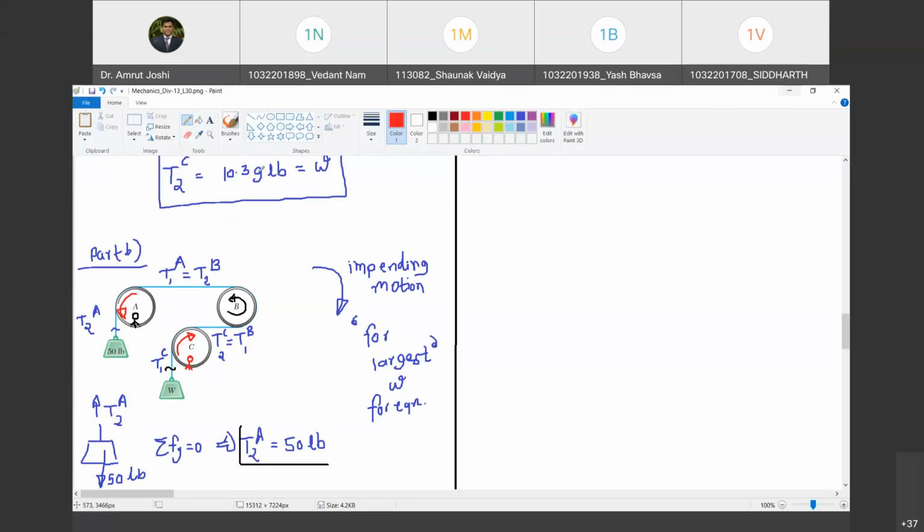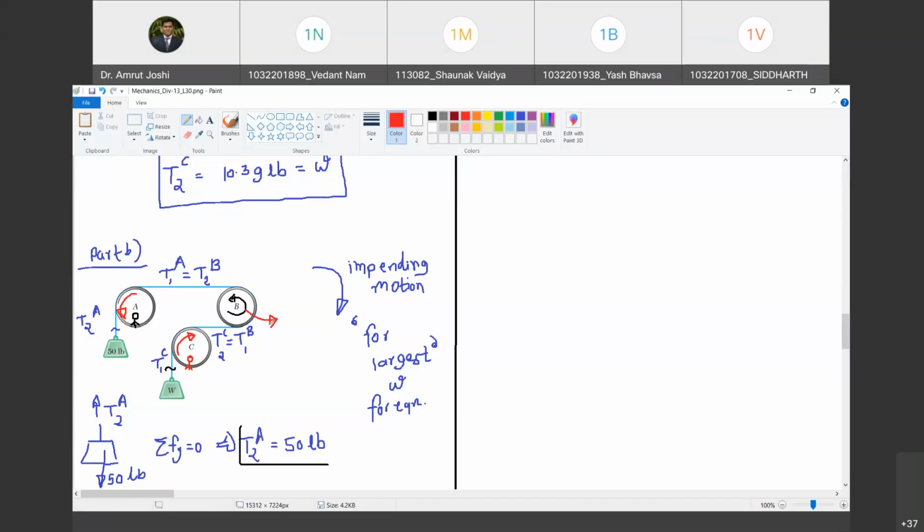Now let us look at pipe B. Pipe B now, instead of being stationary like A and C, is moving in counterclockwise direction. Do you agree with me? Yes, sir. It is moving in counterclockwise direction. Are you with me? Yes, sir. Okay. So now tell me, in what direction will it apply the frictional force? Clockwise direction. So it is going to apply the frictional force in clockwise direction.